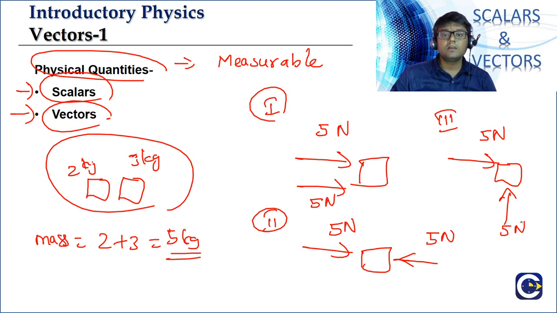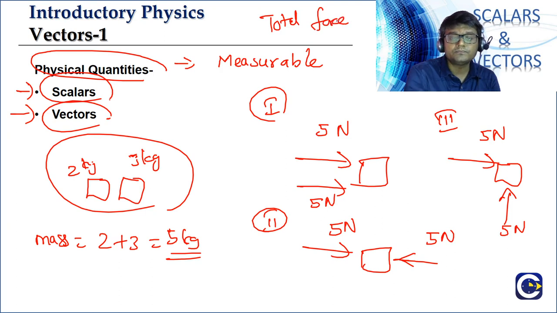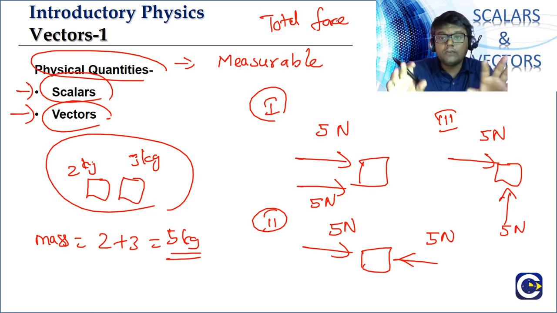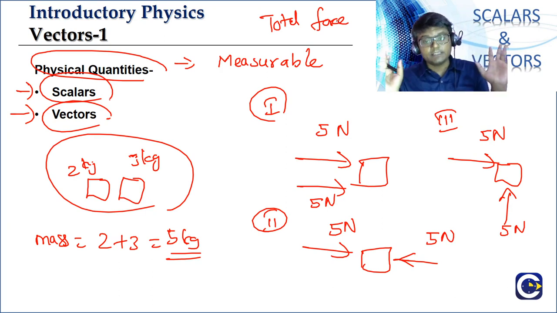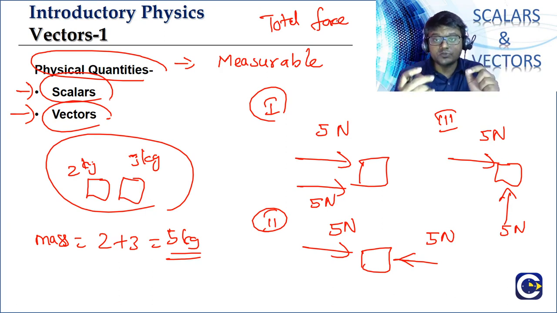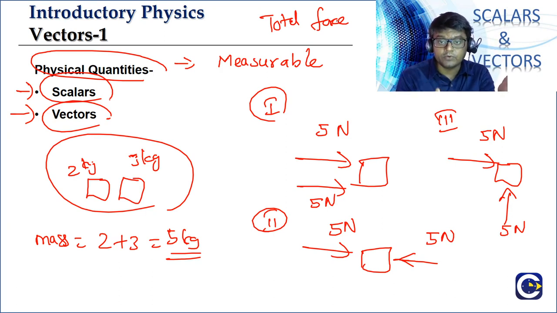Now if we try to look at what is the total force, we will learn how to find the total force value, but just to give you the hint, the total force value is going to be different in each of these three cases. I am applying only two forces. Each of them has how much value? 5 newton, 5 newton.